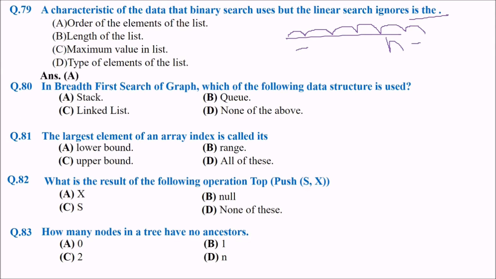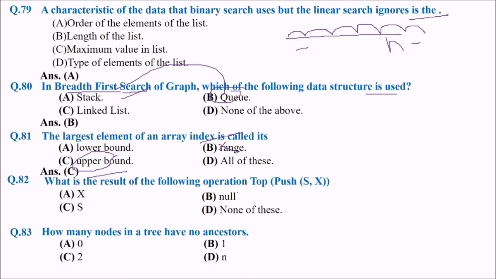In graphs, there are two types of search: breadth first search and depth first search. So in BFS of a graph, which of the following data structures is used? The answer would be B, Queue. In breadth first search, we use a queue. Next is the largest element of an array index is called its, is it upper bound or range or low? The answer is upper bound, not the range.